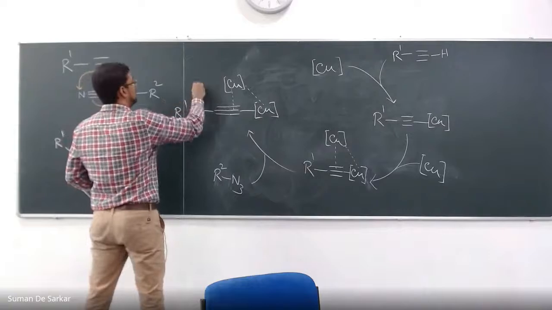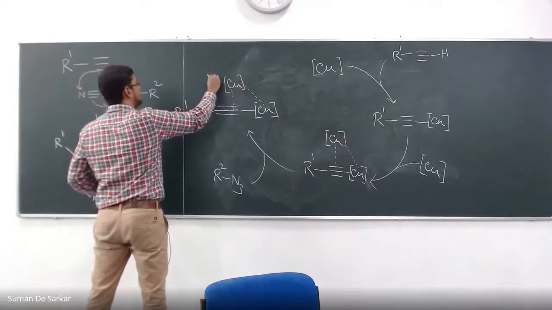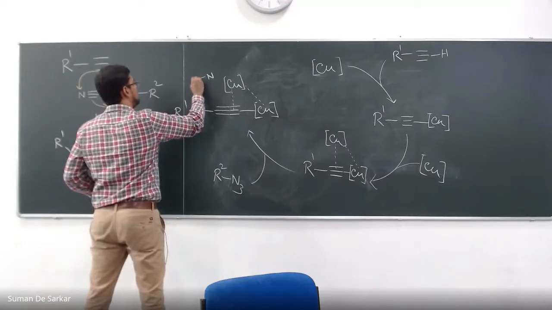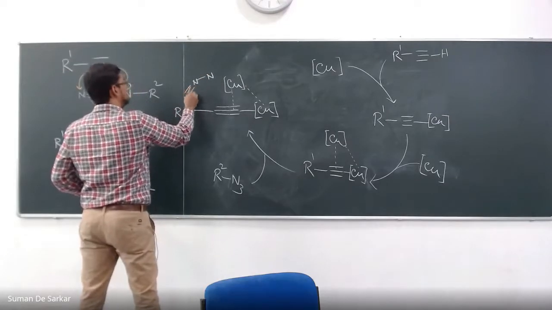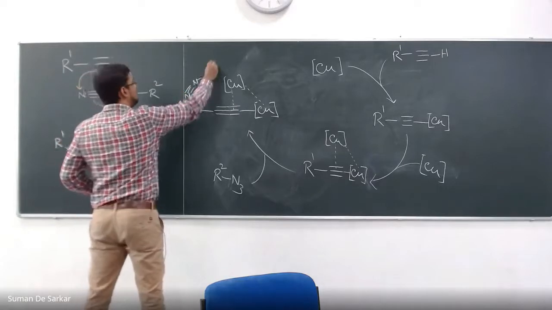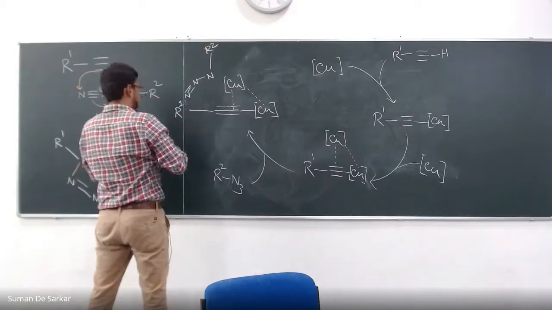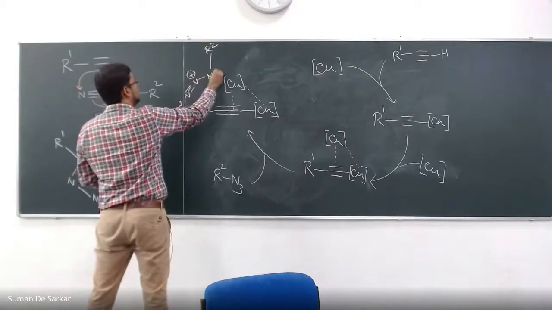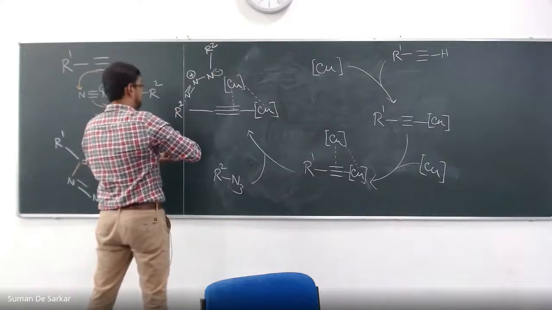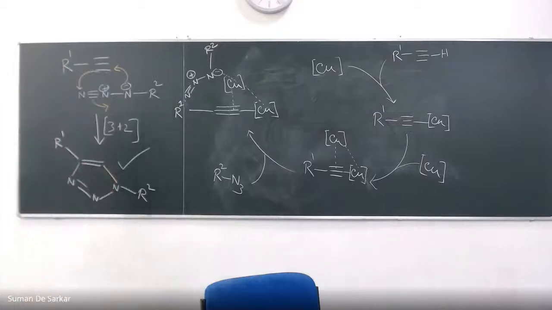R1. Here comes the nitrogen, nitrogen, nitrogen. Here is the R2. This is plus, this is minus. With the minus, let's coordinate like this. So the azide comes and coordinates with the second copper.